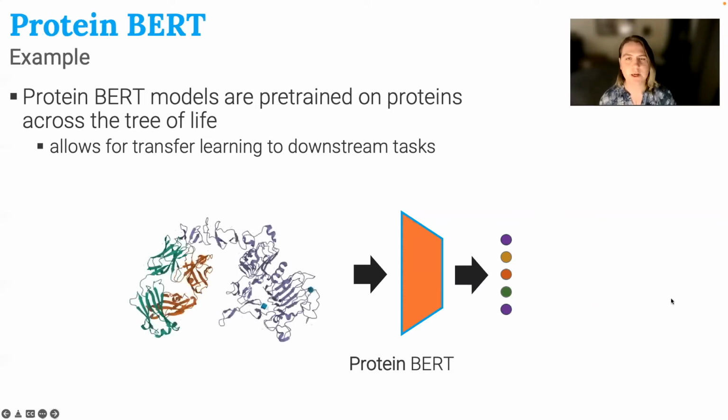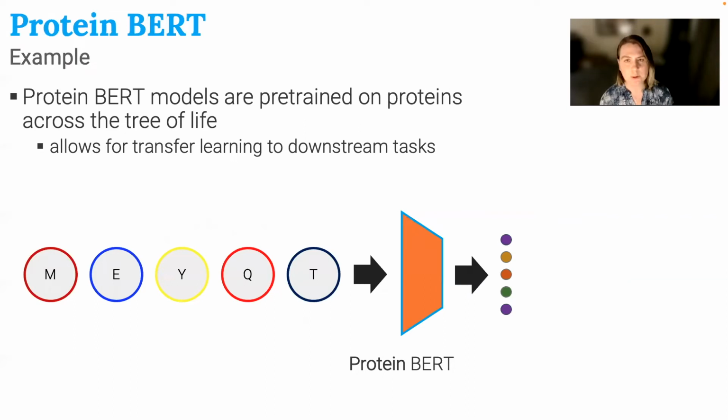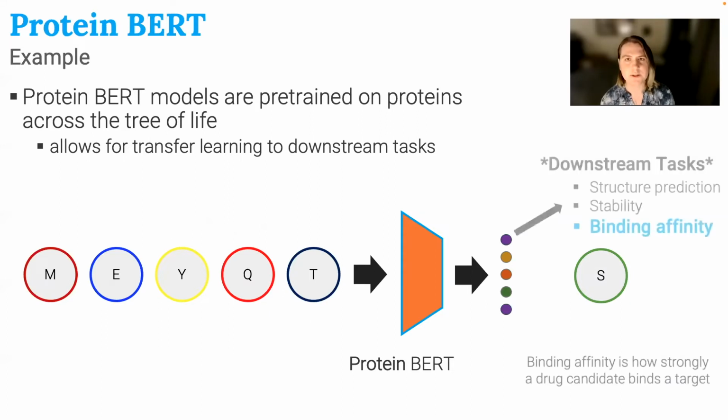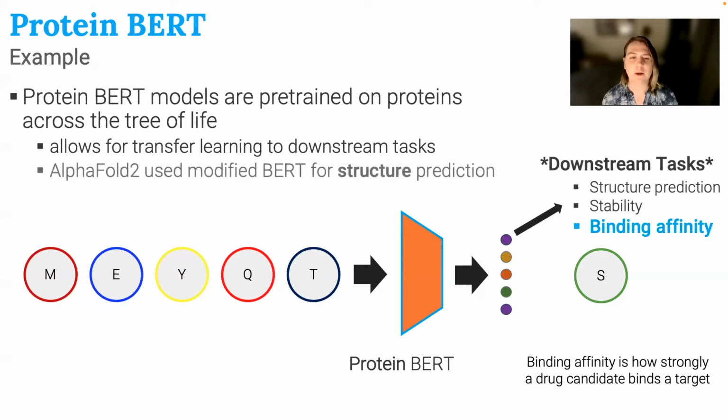Within protein BERTs, we're going to do something very similar, except we're going to take in a protein, convert it to its amino acid sequence, and then again pre-train it to predict the next token in the sequence, and use the learned representations to predict downstream tasks like structure prediction, stability, or binding affinity, which is the one we're going to be focusing on today. And for those who are familiar, you might recognize that AlphaFold 2 also used a modified BERT-style transformer, albeit for a slightly different task of structure prediction.